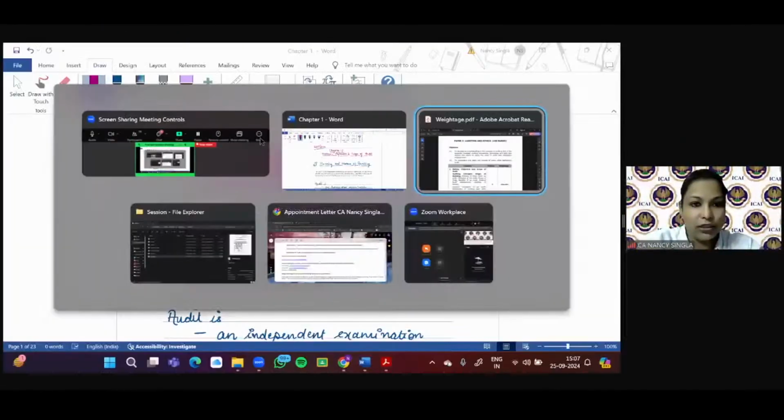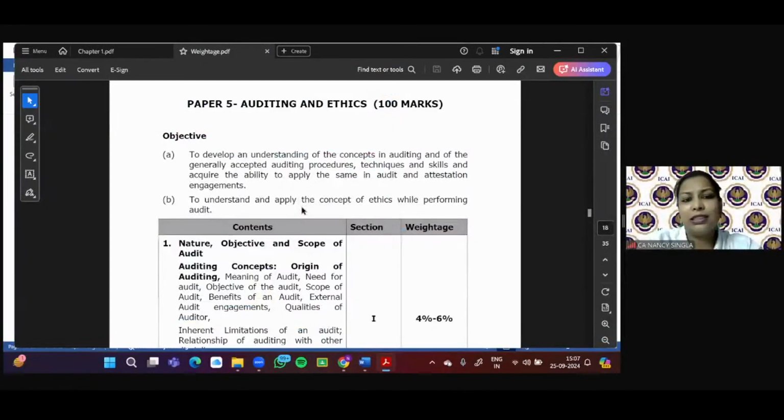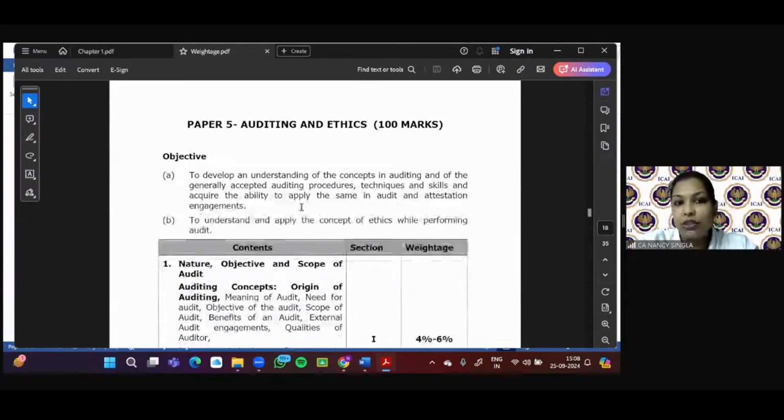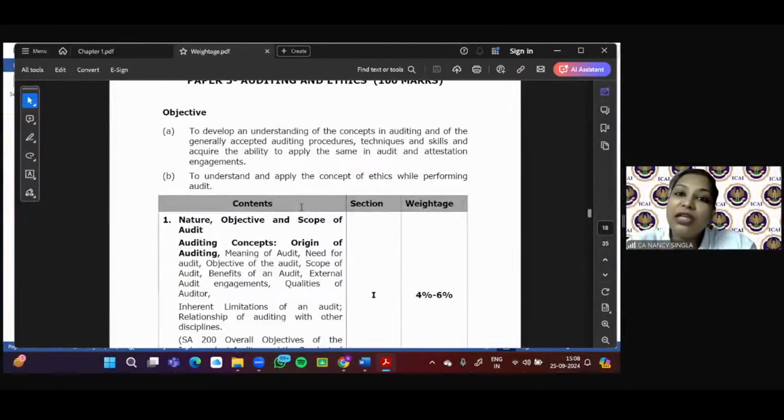Before that, as Tanya ma'am has asked me, I'll share with you the weightage. Students, this Auditing and Ethics subject is really very, very easy. But yes, you have to understand and then you need to learn. You are going to fetch marks for what you write in your papers. So learning, after understanding the concept, is what is recommended. Further, I'll be sharing with you the weightage.